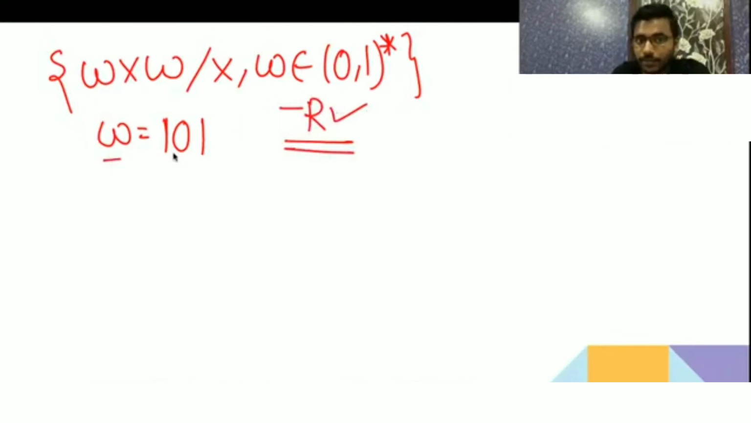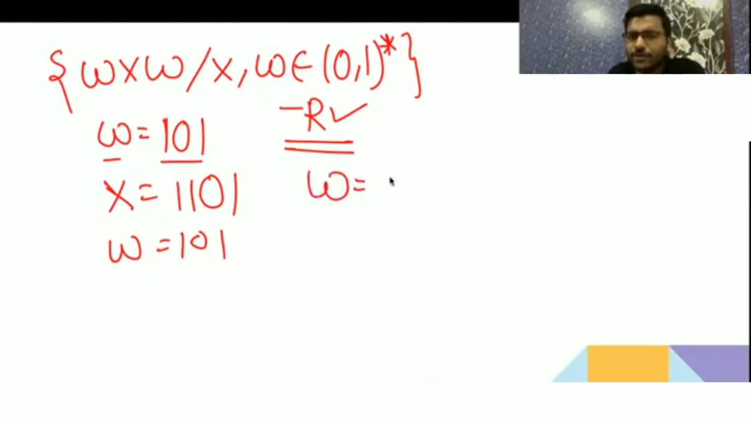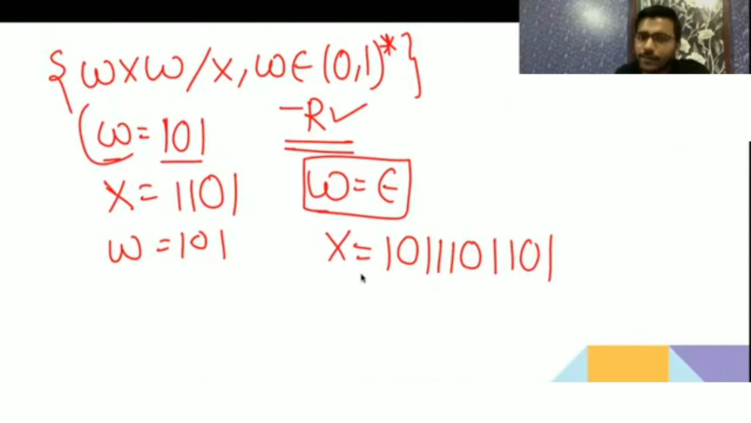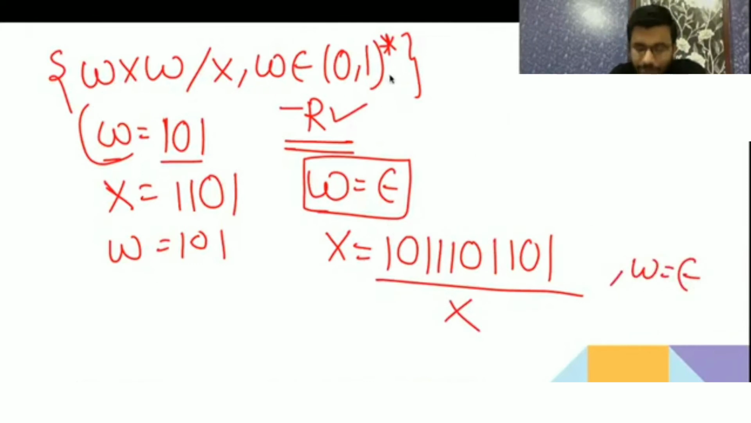Now check why. W you are giving anything, 101, I have taken. X you give me anything, 1 1 1 1. Now again W will come, 101. What I will do, I will always assume W as epsilon, and I will assume everything as X. So first W I have written, then this. So you construct any string by taking W as anything and X as anything and W. I will construct the whole string that you have constructed. I will assume it as X, and I will always assume W as epsilon, because here it is 0 1 star, so I can consider anything as epsilon.